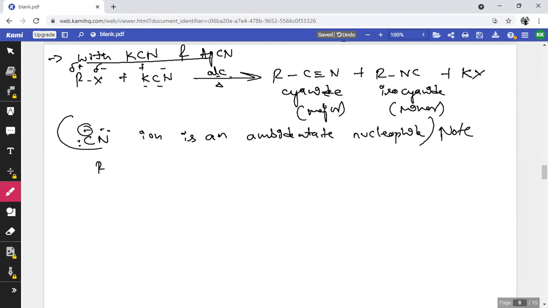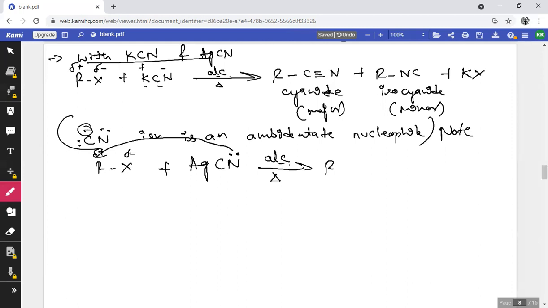So if you consider the RX group, it has delta negative and delta positive charge, and treating with AgCN in alcoholic medium, here nitrogen is attached to the alkyl group.